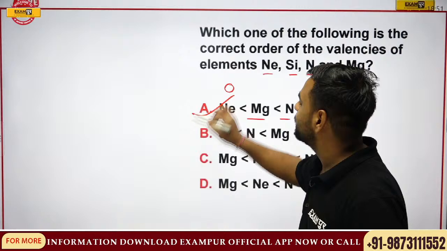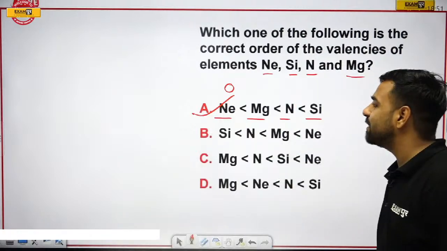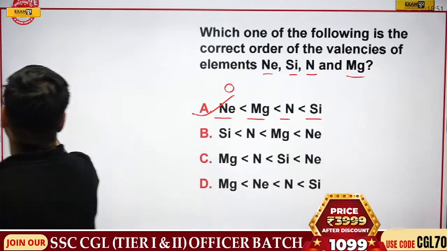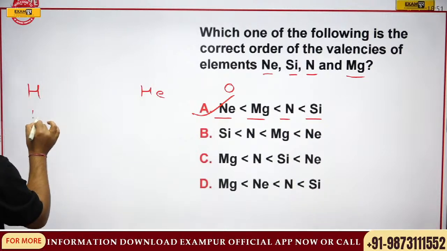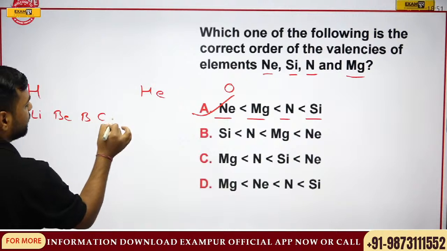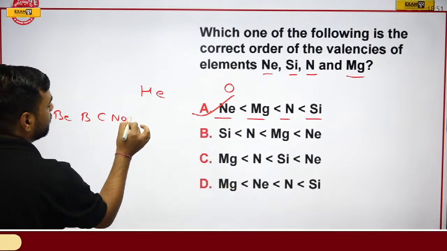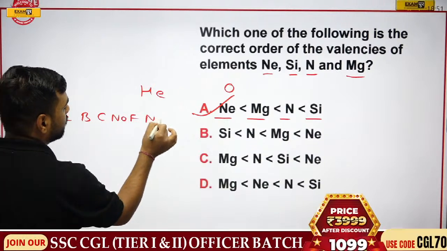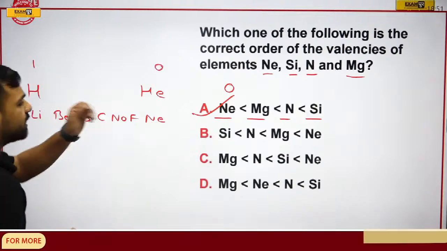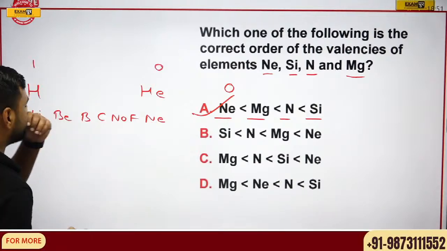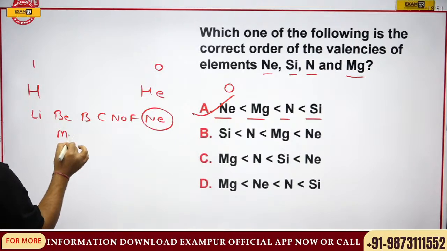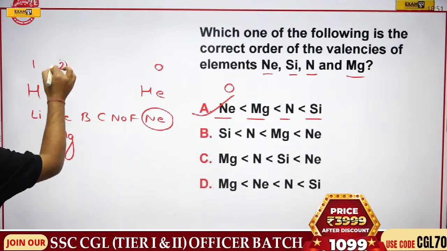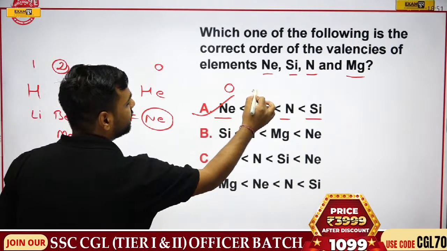Then if I talk about magnesium, where is the magnesium placed? So we know hydrogen, helium, lithium, beryllium, boron, carbon, nitrogen, oxygen, fluorine and neon. Here we know that valency will be 0. Here we have 1. So what is ours? Neon. So neon is here, that is 0. Then we have magnesium. Beta mange car scooter baap razi, right? So we have valency 2 over here.